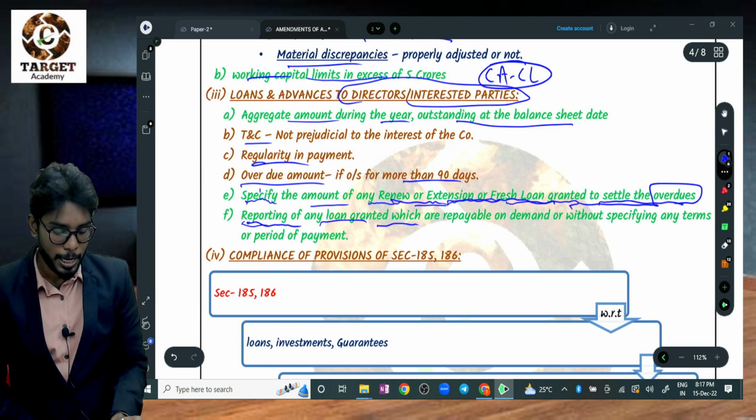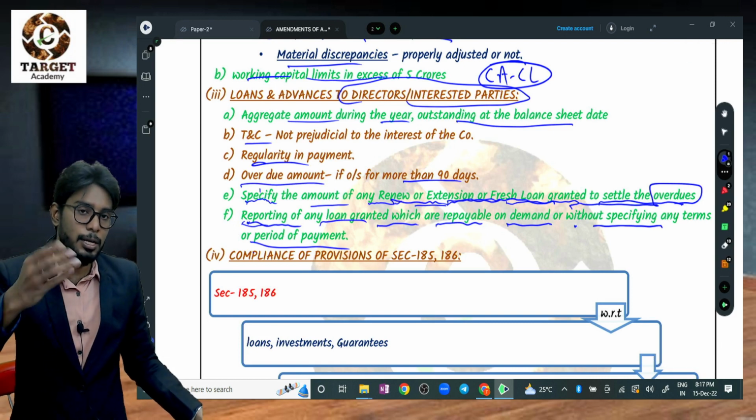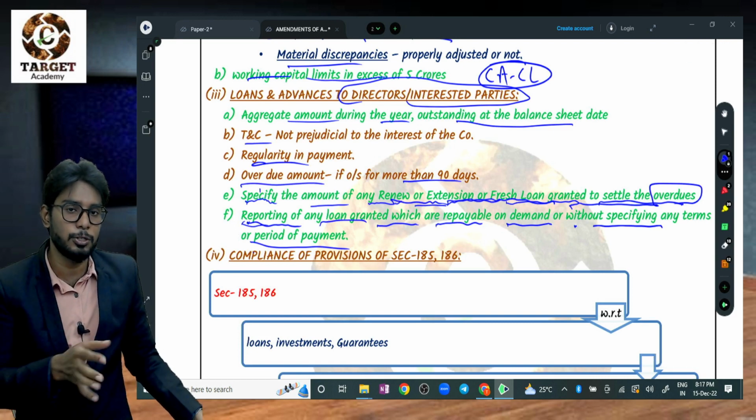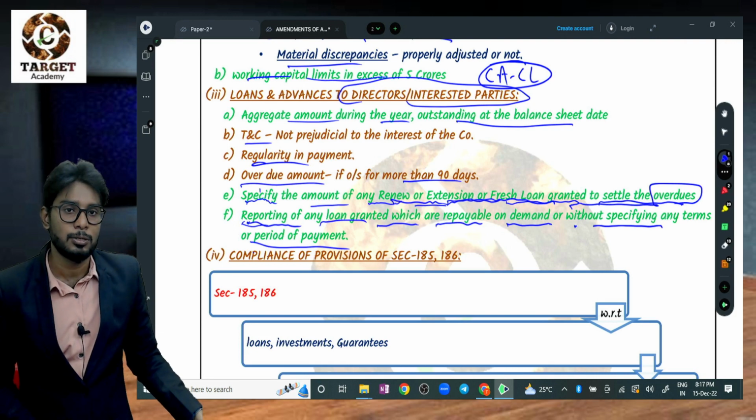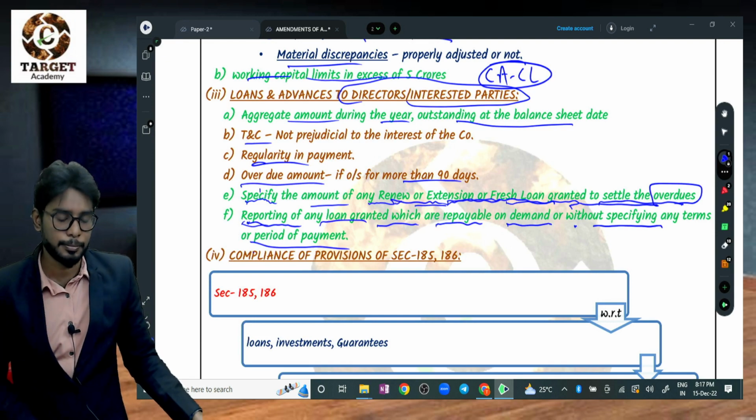Reporting of any loan granted that is repayable on demand or without specifying any terms or period of payment. Without any terms and conditions, they are giving loans to interested parties. That itself shows they are manipulating. So it is a very serious thing, right? Those are the funds of the shareholders. So the auditor has to report, and then the shareholders will take care.